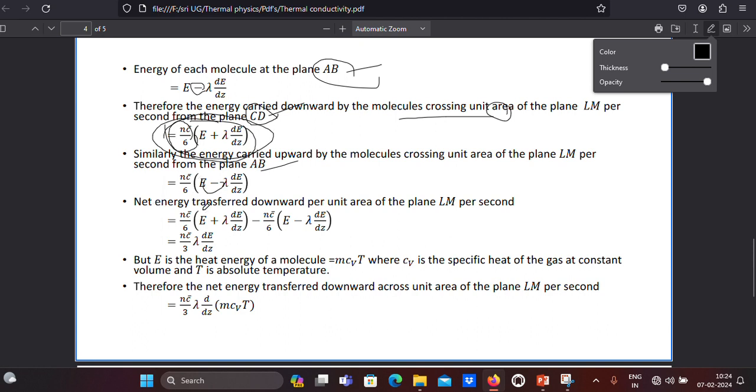And next, net energy. It is the hotter region energy and the colder region energy. It means the upside energy and the downside energy. Net energy transfer downward per unit area of the plane LM per second. If you want net energy, subtract the value from this to this, that is, higher energy to lower energy.